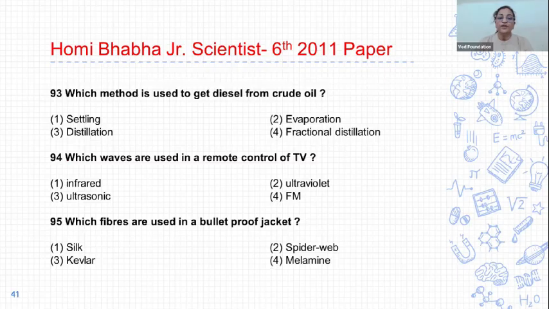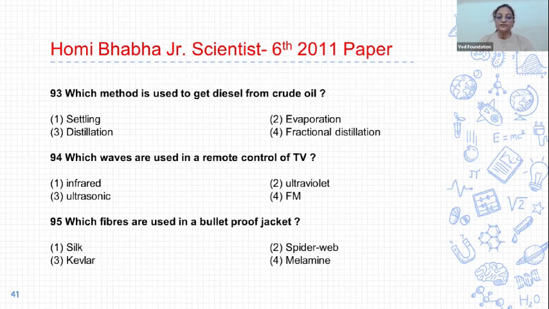Next, 93. Which method is used to get diesel from crude oil? And options are 1. Settling, second evaporation, third distillation, and fourth fractional distillation. So the correct answer is option fourth. The fractional distillation method is used to get diesel from crude oil, and this method is based on the principle of difference in boiling point. And the fractional distillation method is used when the liquids are miscible.